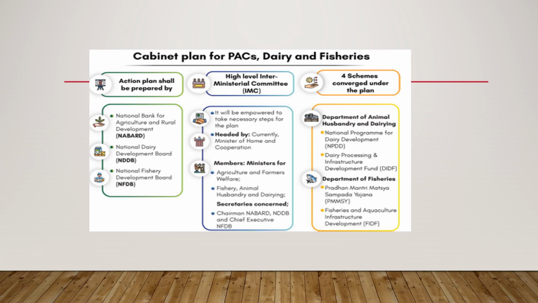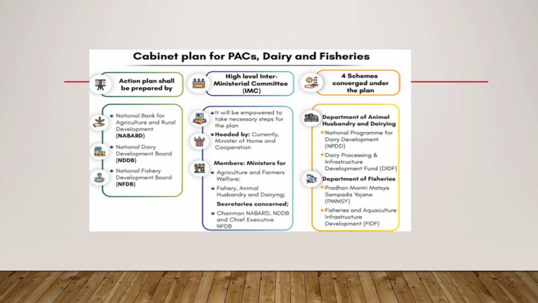We can see action plan shall be prepared by National Bank for Agriculture and Rural Development, which is NABARD, National Dairy Development Board, and National Fishery Development Board. And about high-level interministerial committee, it will be empowered to take necessary steps to implement the plan, headed by currently Minister of Home and Cooperation, then ministers for Agriculture and Farmers Welfare, Fishery, Animal Husbandry and Dairying.